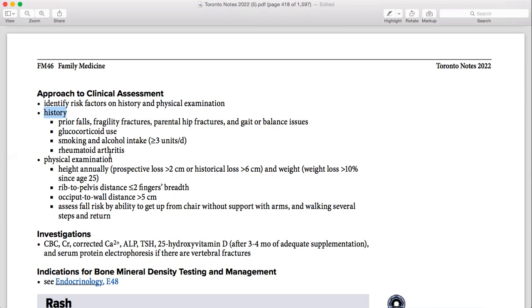Why am I asking about vision and hearing? Because vision and hearing could also be one of the causes of the falls, right? So these are also linked with the falls. That's why vision and hearing are also important. So don't forget about those ones.